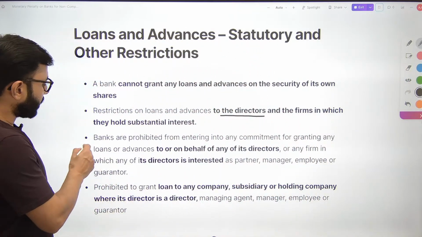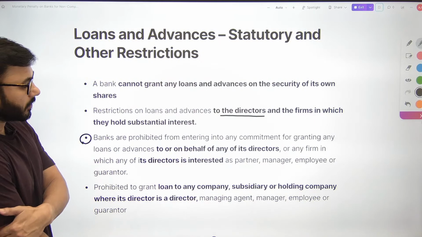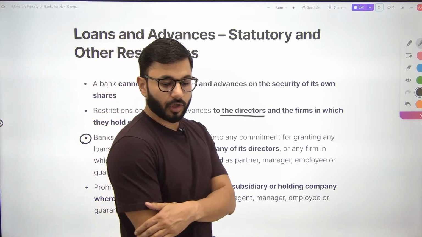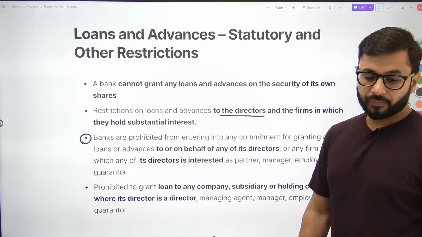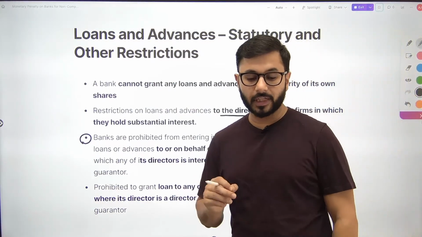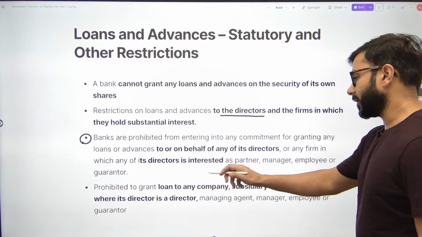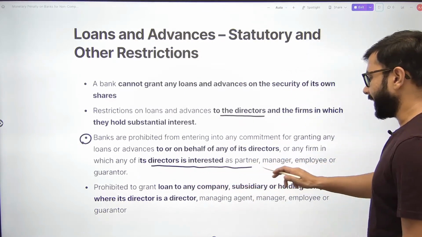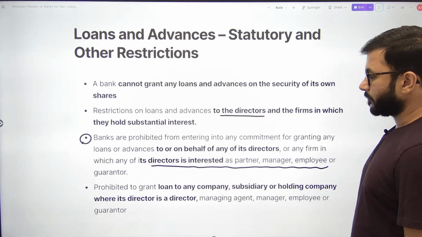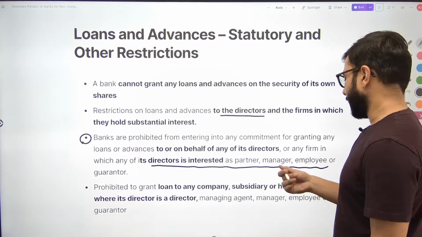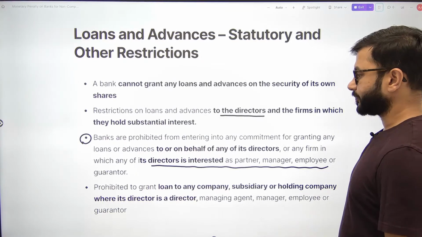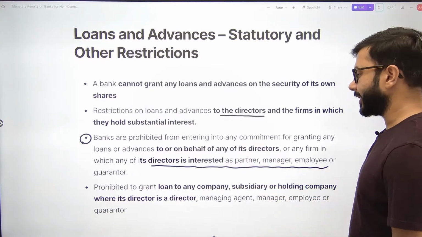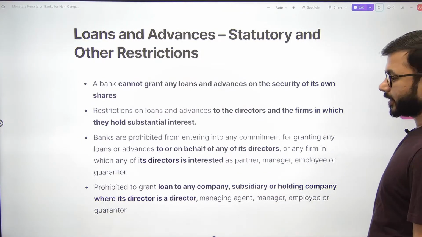Number 3, banks are prohibited from entering into any commitment for granting any loan or advance on behalf of any of the directors or any firm in which any of the directors is interested as partner. कोई भी एक कंपनी है जहां पे डायरेक्टर is a partner or has some stake as a partner, as a manager, as an employee or as a guarantor, तो वहां पर भी बैंक लोन नहीं दे सकता है. Okay, I hope this is clear.